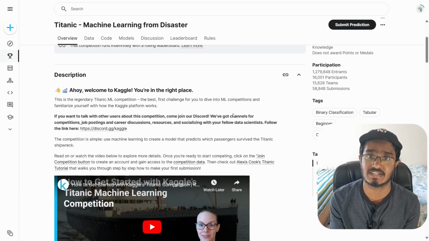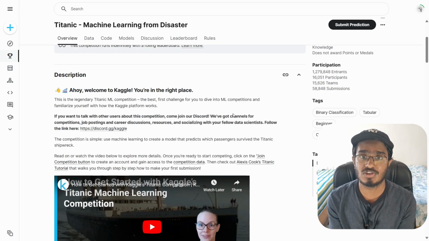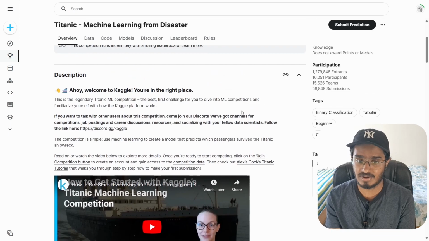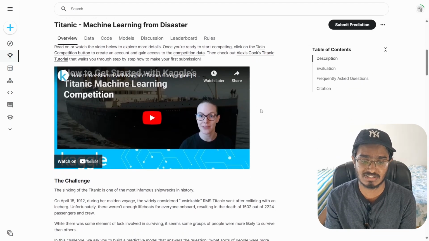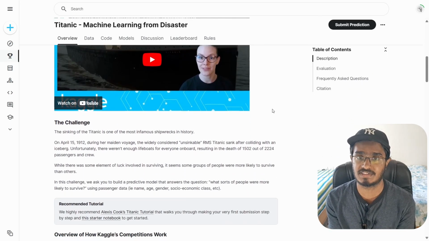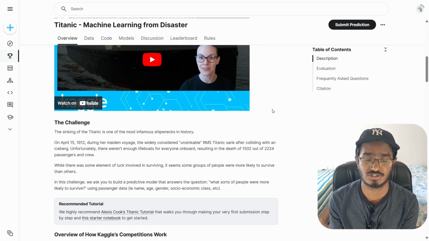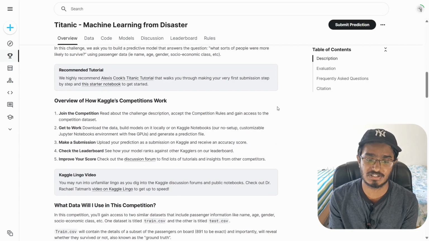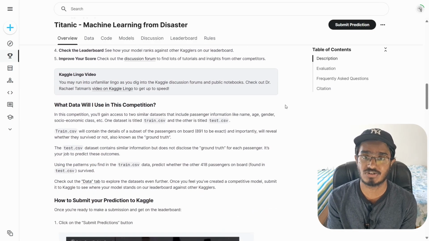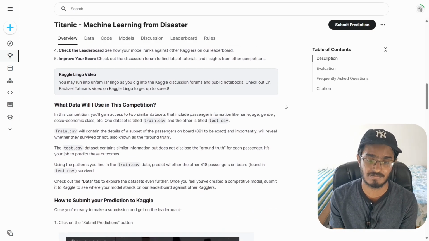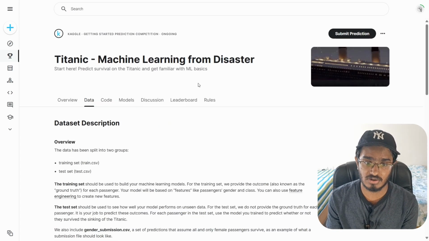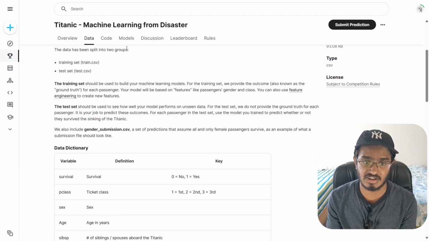You have to gather as much information as you can before you even perform data analysis and pre-processing. So I have read this entire description. Basically what it says is we have to predict the people who are going to survive and the people who are not going to survive on the Titanic shipwreck. And so they've given us information about the data itself. They're going to give us a train, test and then a sample submission file as well, showing us how the submission file should be.